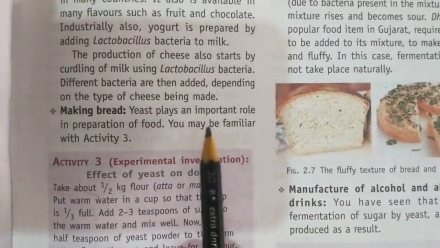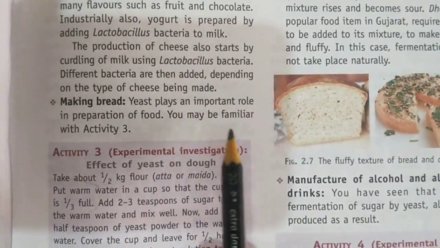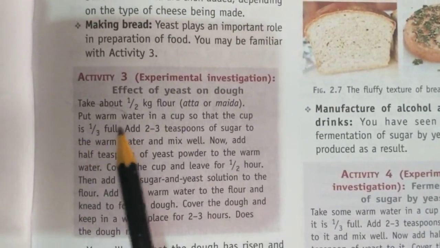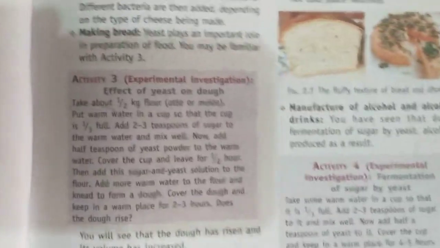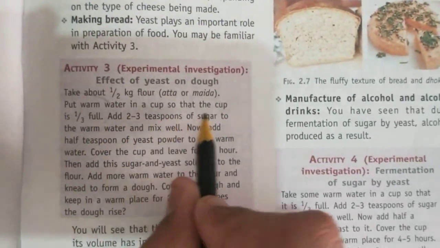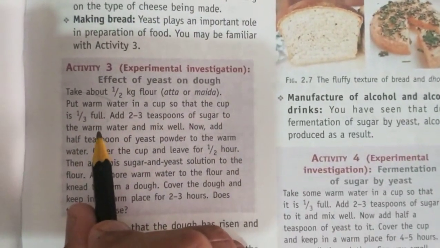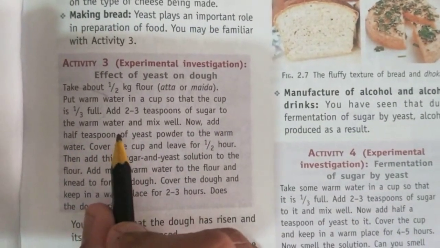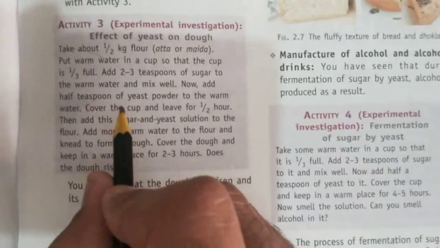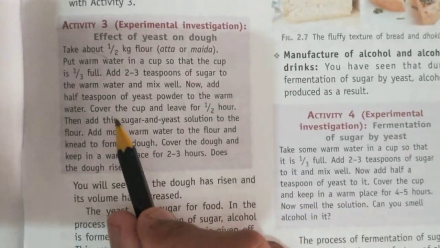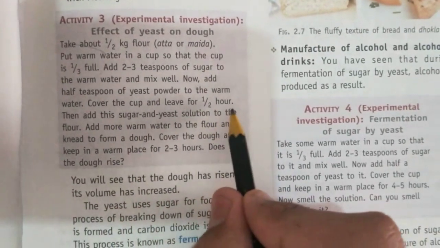Making bread. Yeast plays an important role in the preparation of food. You may be familiar with activity 3, effect of yeast on dough. Take about 1.5 kg of atta or maida. Put warm water in a cup so that the cup is 1/3 full. Add 2 to 3 teaspoons of sugar to this warm water and mix well. Now add half a teaspoon of yeast powder to the warm water. Cover the cup and leave it for half an hour.